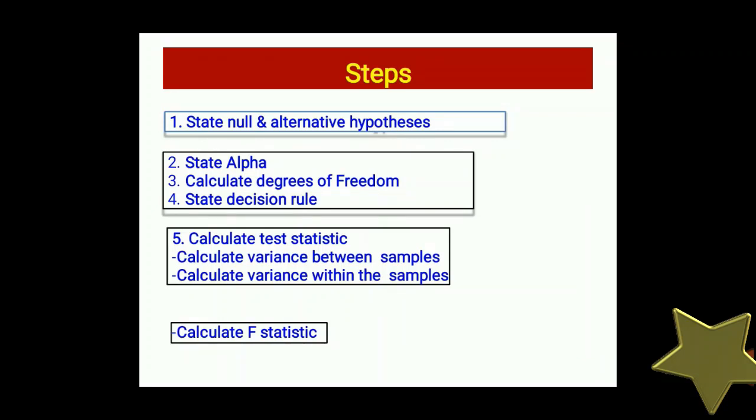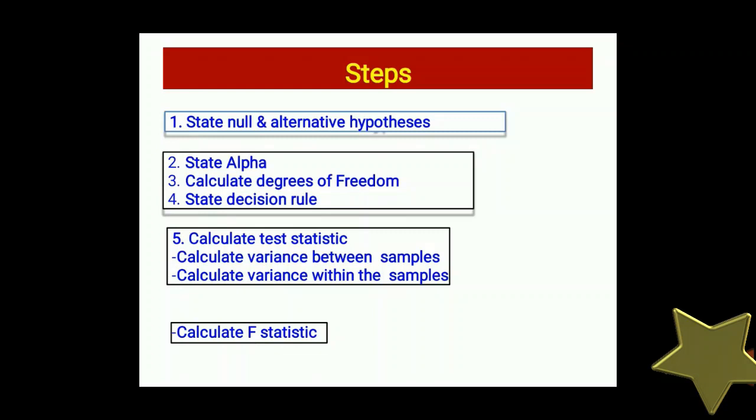First step is the null and alternative hypothesis. Second step is to state alpha. Third step is to calculate degrees of freedom. Fourth is to state the decision rule. Fifth, calculate the test statistic. There are two parts: calculate variance between samples and calculate variance within the samples, and last is to calculate the F statistic. We can find the ANOVA by the F statistic. For this, we have to find the variance between the samples and the variance within the samples.